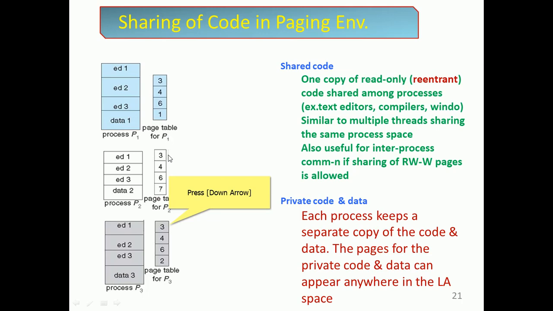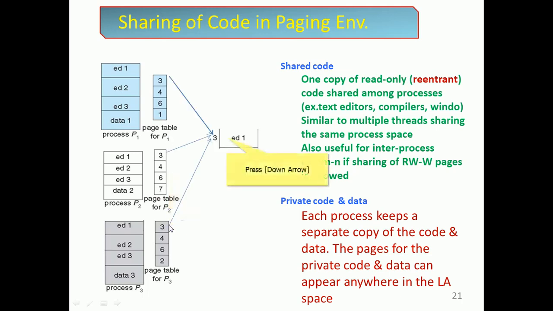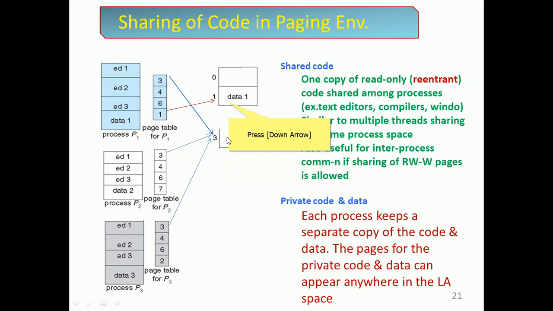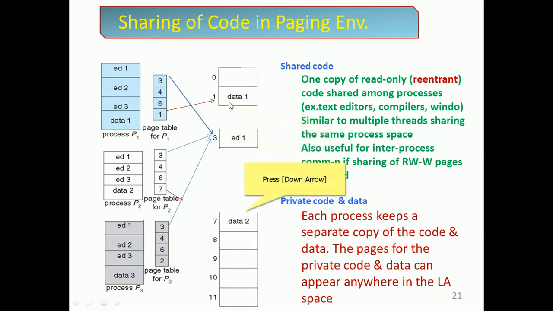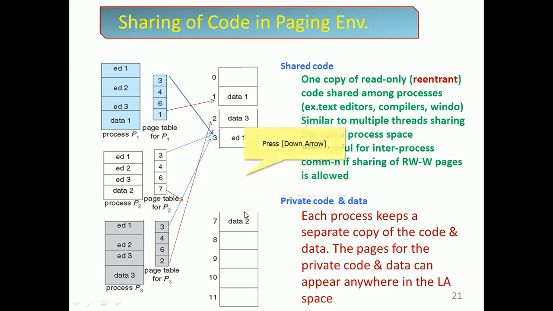So we can make that redundant. Page frame number 3 holds the page ED1. Frame 1 holds data 1, 7 holds data 2, and 2 holds data 3, so data 1, data 2, data 3 are in their respective pages.